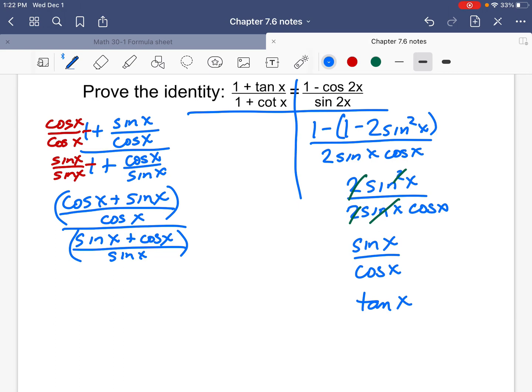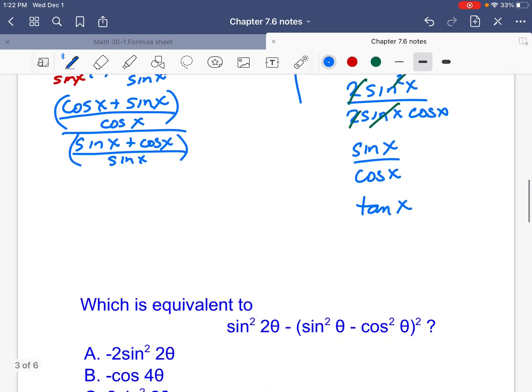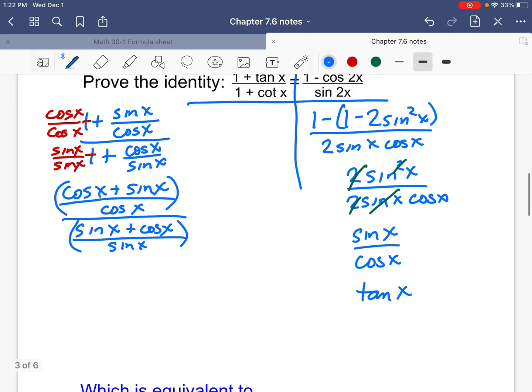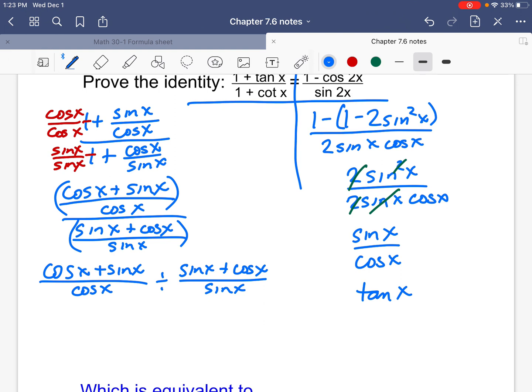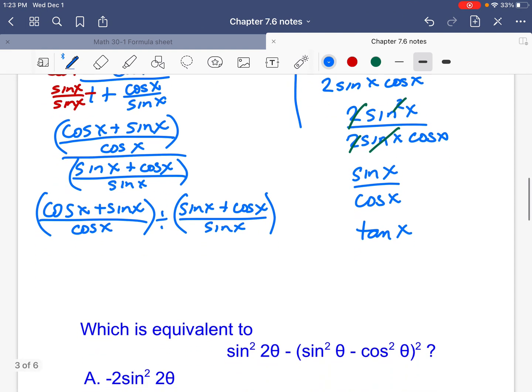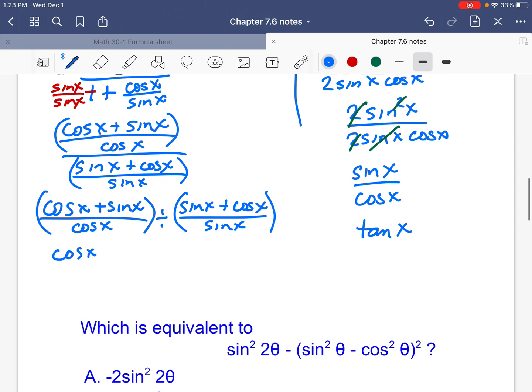The numerator is cos of x plus sine of x divided by cos of x. My denominator is sine of x plus cos of x divided by sine x. So writing it like that as a division statement.